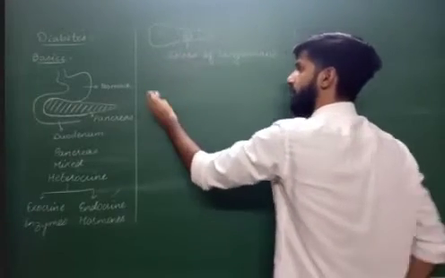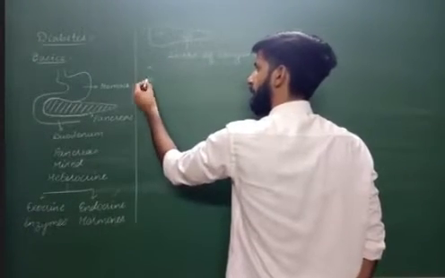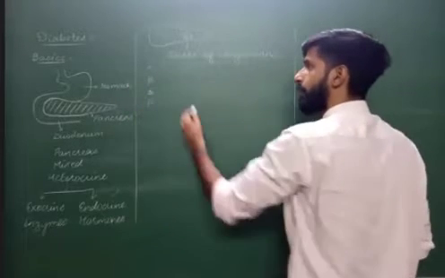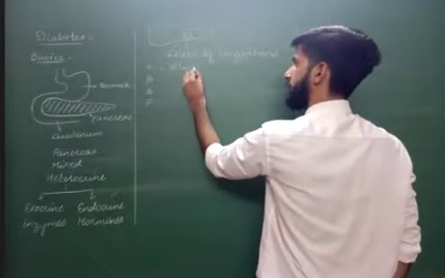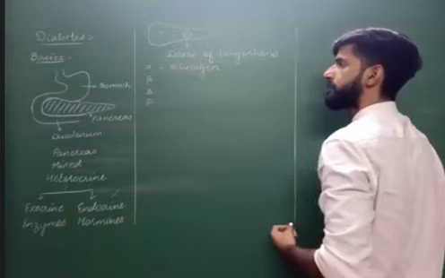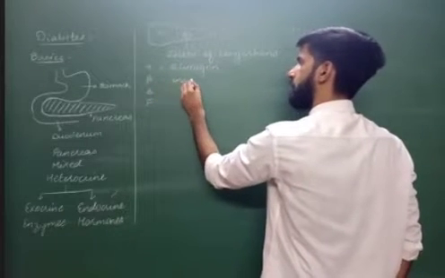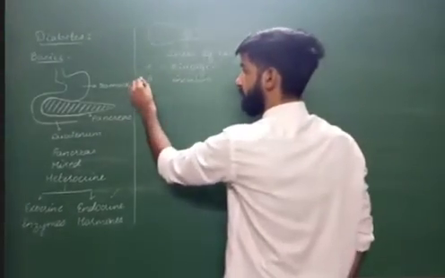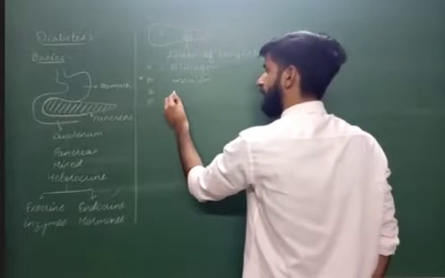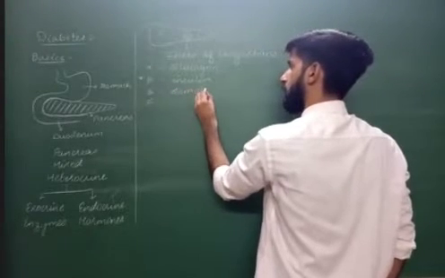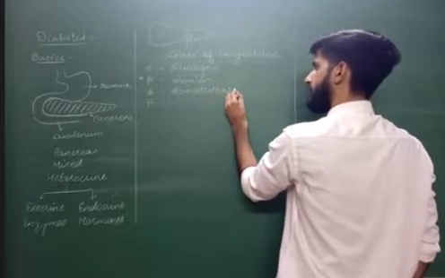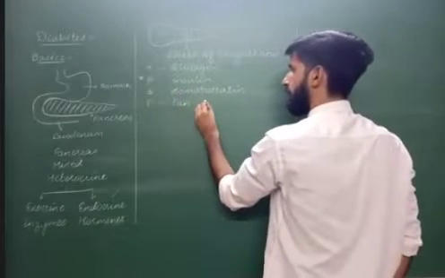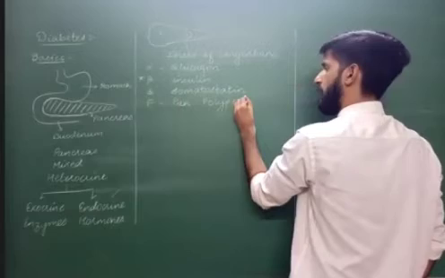Amongst this group of cells, we have alpha cell, beta cell, delta cells, and F cells. Alpha cell produces one hormone which is called as glucagon. Beta cell produces hormone which is called as insulin. This is very important, my dear students. Whereas delta cell produces another hormone called as somatostatin, and F cell is responsible for producing pancreatic polypeptide.